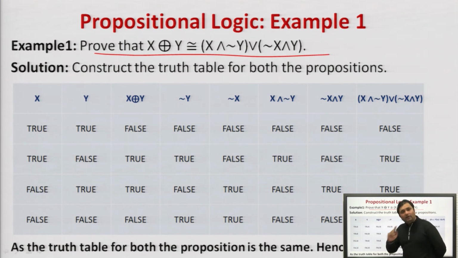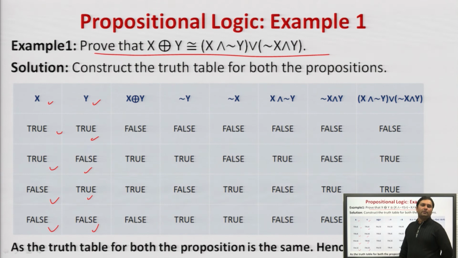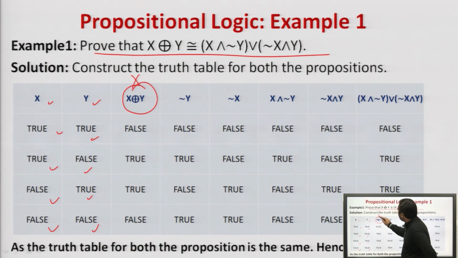So what we will first do? We will simply write x and y statements. So then we are having two statements, then what will be the possibilities? True, true, true, false, false, true, false, false. These four are the possibilities. Right? Then we will calculate x XOR y.